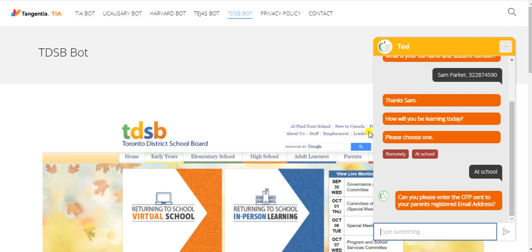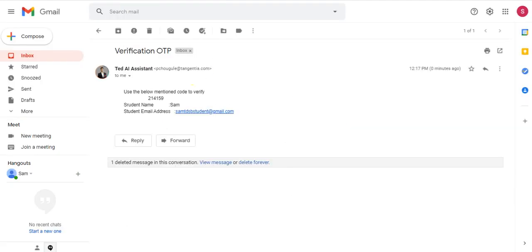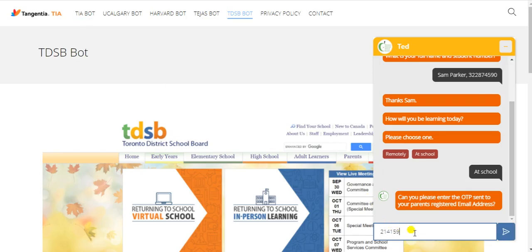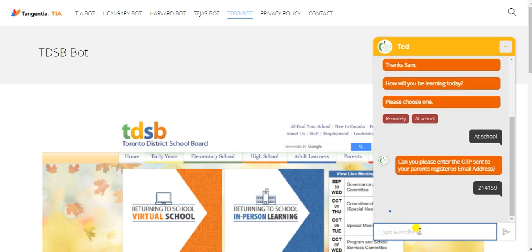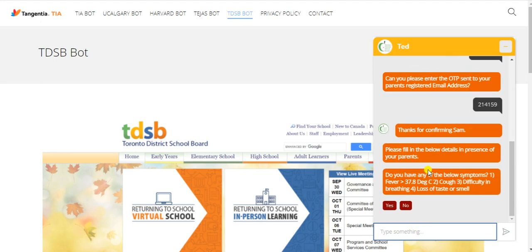And why we are doing this is so that we can authenticate that the student is doing the assessment in presence of their parents, right? So we will go to the parent's email address, take this OTP and just paste it here. So now we know that the parent is there while doing this assessment, right? Now the bot says, thanks for confirming Sam, please fill in the below details in presence of your parents.